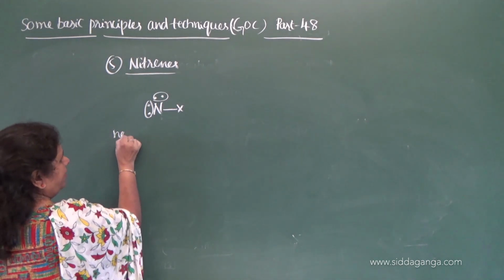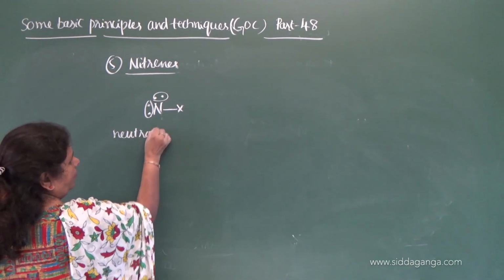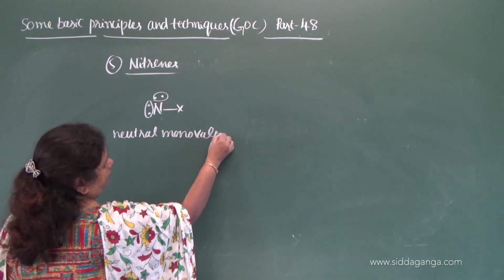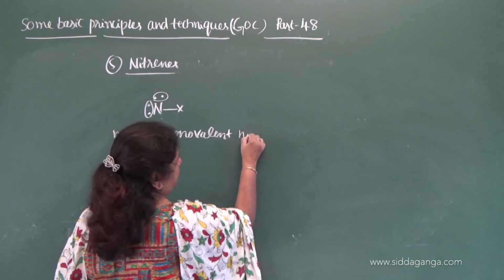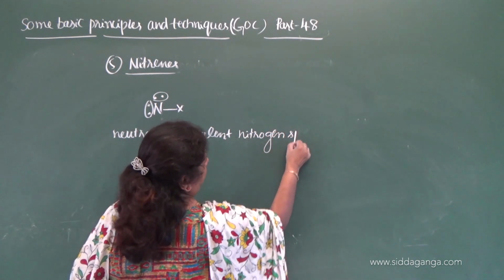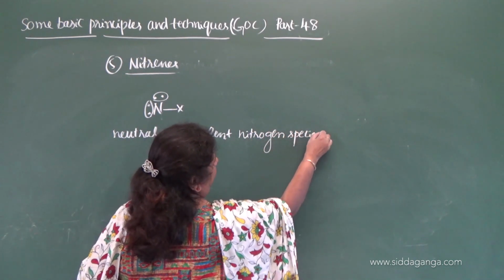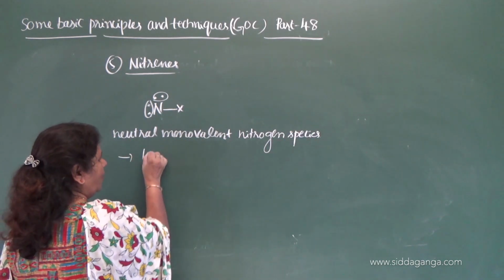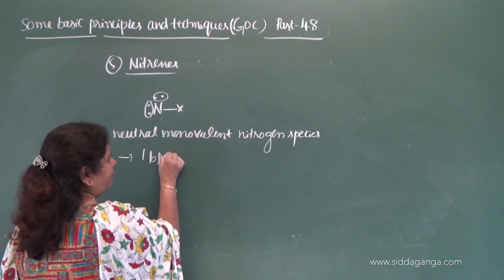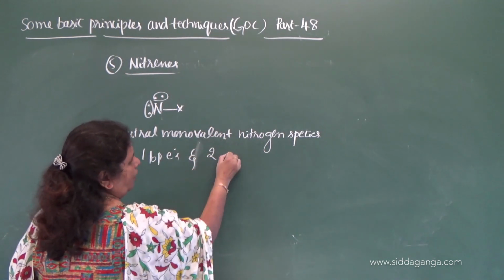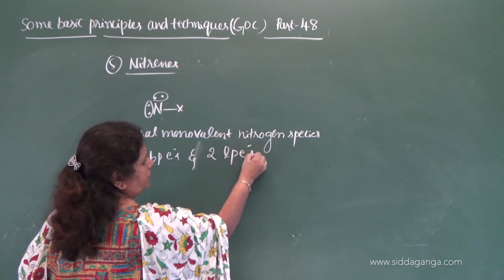Therefore it is a neutral monovalent nitrogen species. Neutral monovalent nitrogen species containing one bonded pair of electrons and two lone pairs of electrons.